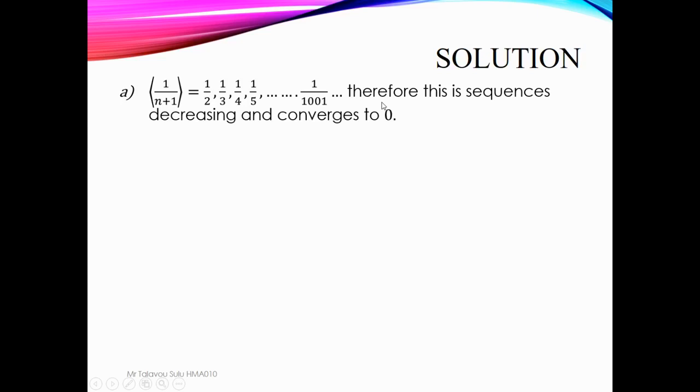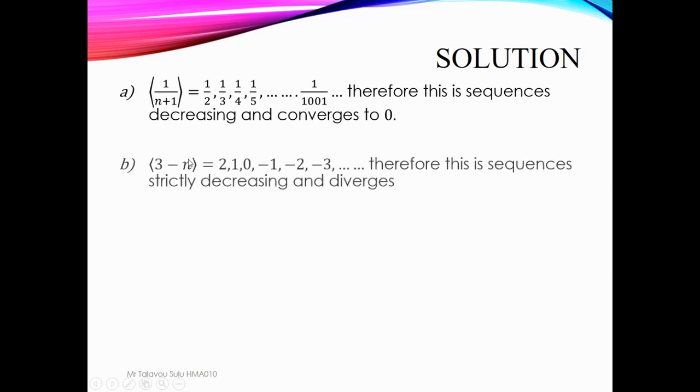So decrease, or converge. So converge to 0. So the limit of this sequence is 0. There cannot be a negative value if we sub in some value of n, it will always be a positive value, but it's getting closer to 0.